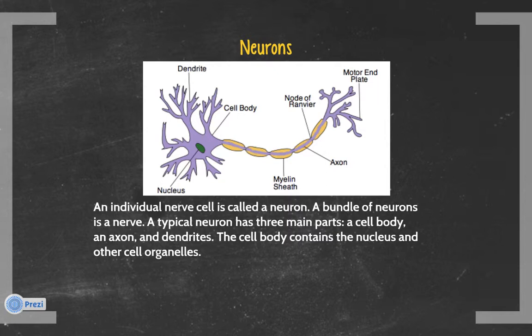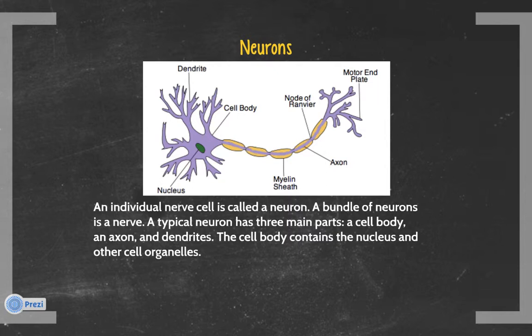The cell body contains the nucleus and other cell organelles. Dendrites are short, slender projections that extend from the cell body. They carry messages towards the cell body. An axon is a single long projection that extends from the cell body. It usually has a branched end. The axon carries messages away from the cell body. The diagram shows a typical neuron.